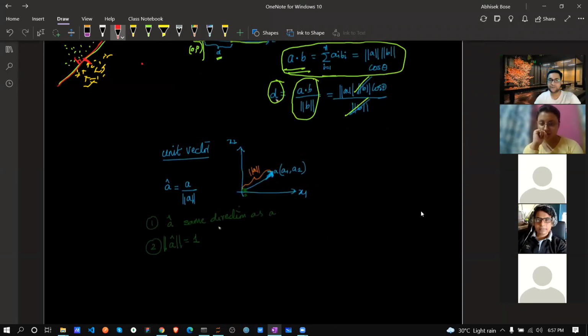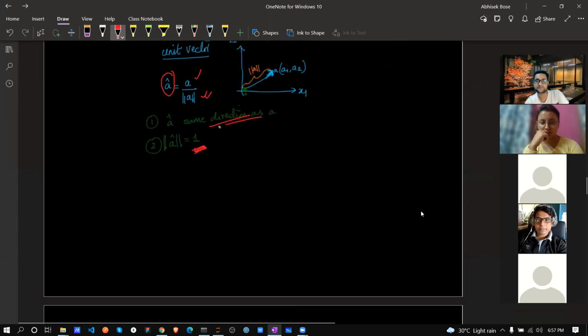So what about the unit vector? A unit vector is a vector in the same direction as A. If any vector has the same direction as A, that's called a unit vector. We denote it by a hat, and its magnitude is always one. So it is simply A multiplied by this one, and in short it is denoted as A hat. This is a unit vector.